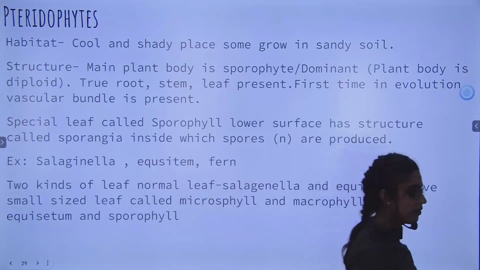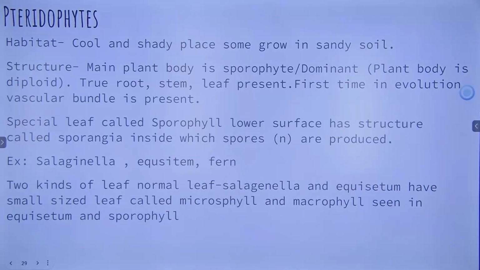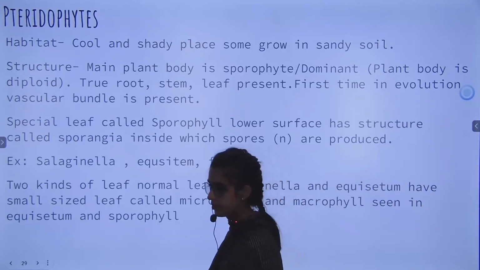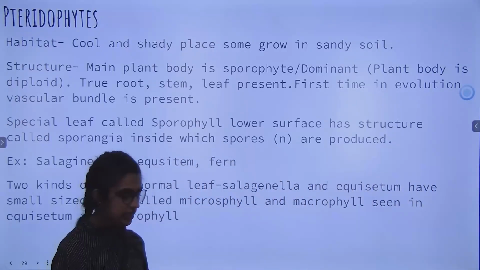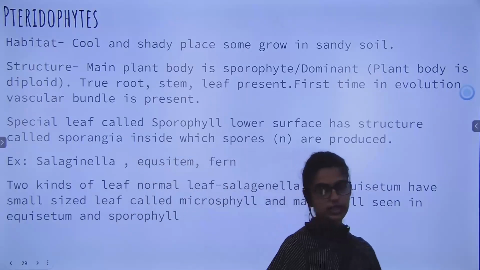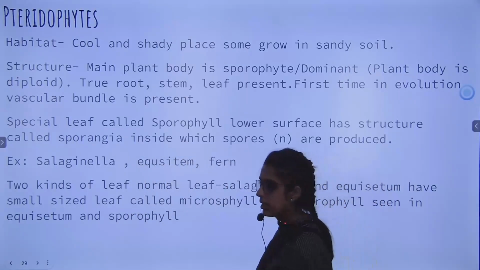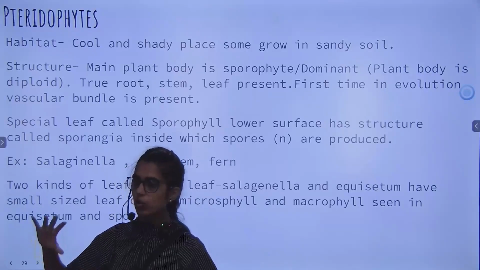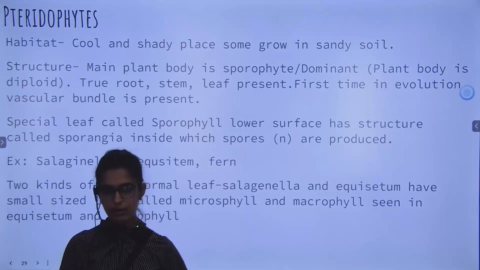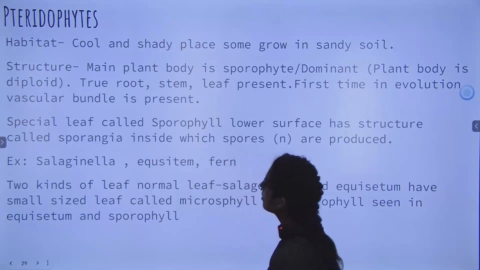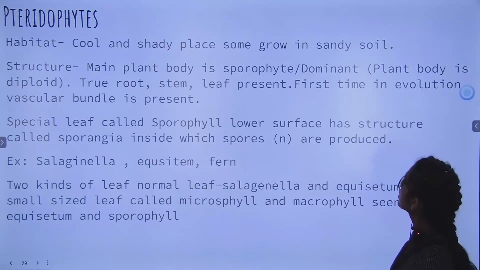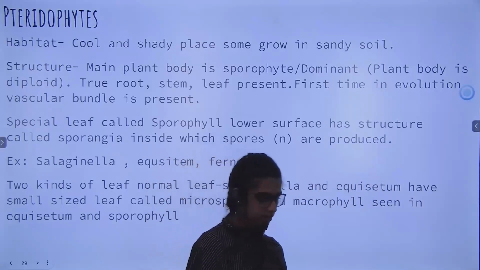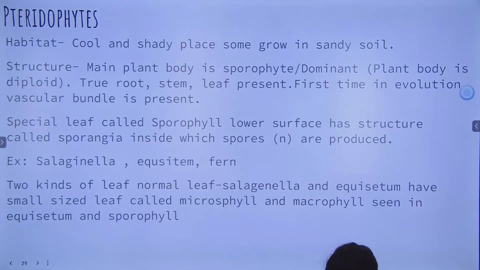Okay. Now put a heading as division pteridophytes. Now ये division जो हम पढ़ने वाले हैं ना pteridophytes, these are completely terrestrial. They don't need any moisture, they don't need any moist habitats. They can grow in cool terrestrial places. Okay. So first write down habitat, cool and shady places. Some grow in sandy soil.